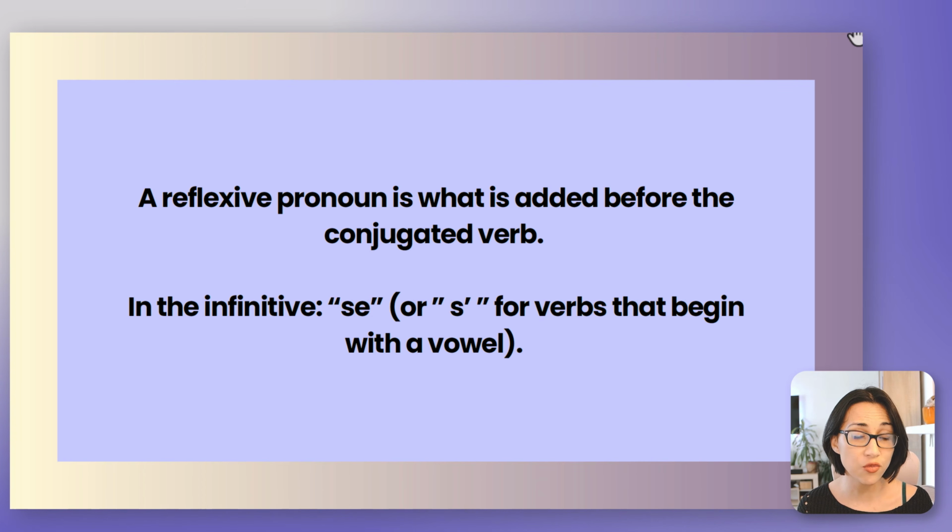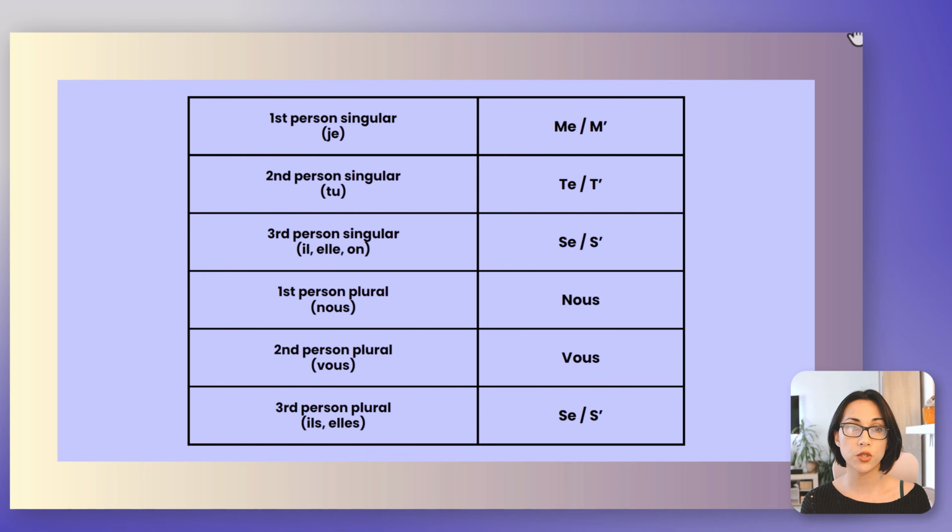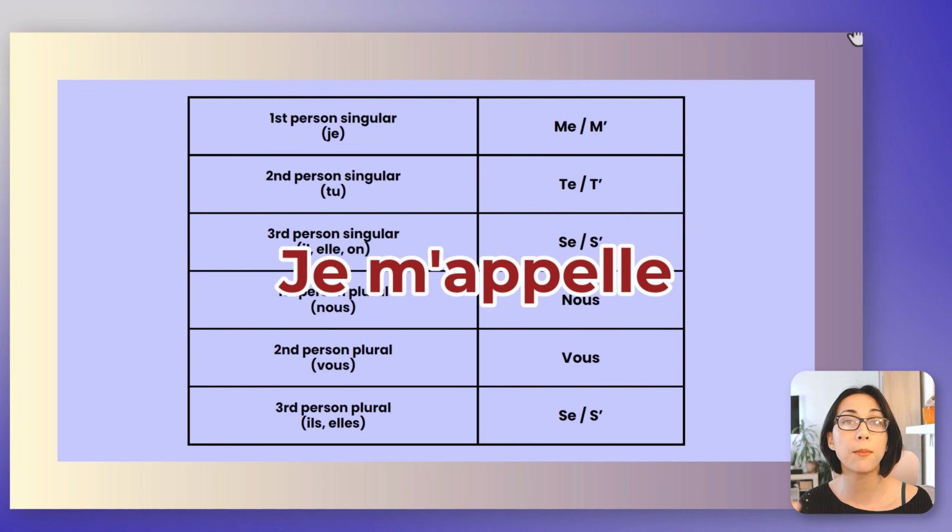So, a reflexive pronoun is what is added before the conjugated verb. In the infinitive form, se is the reflexive pronoun, or s apostrophe for verbs that begin with a vowel, as we've seen previously. First person singular, je, second person singular, tu, etc. So, for first person singular, it's me or m, like we've seen in je m'appelle.